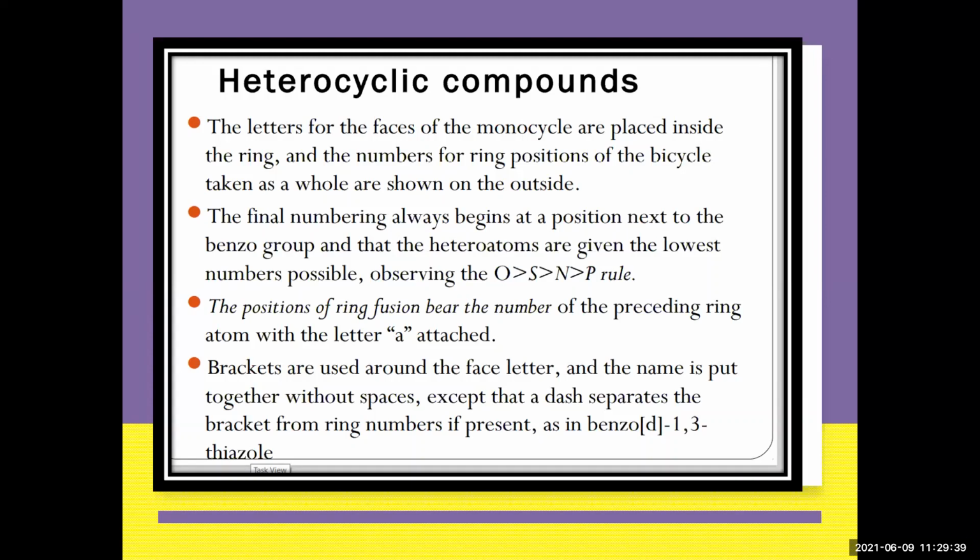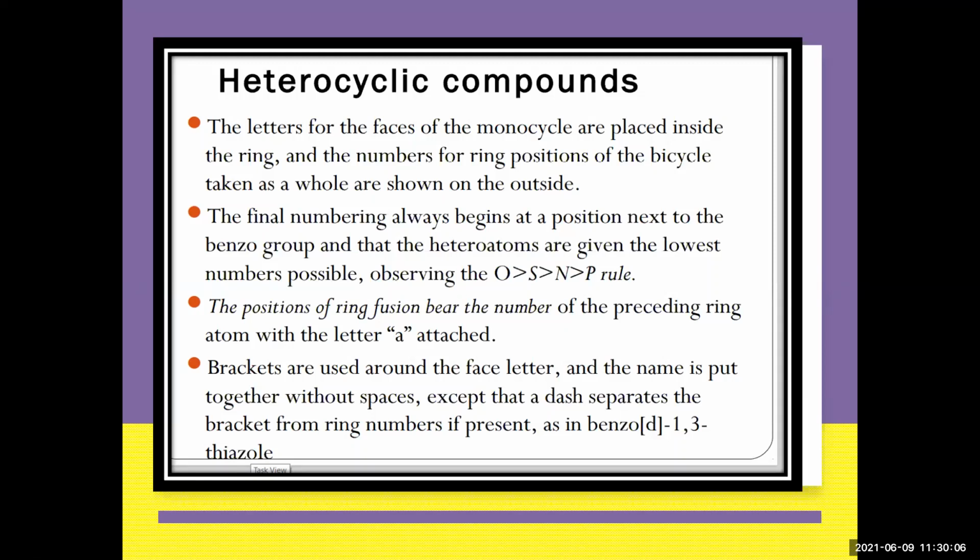The letter that faces the mono is placed inside the ring. If you see, there is a square bracket in which you write the number, and the numbers of the ring and the positions are written as a whole, shown outside. When we write, the position D dash will explain each and everything. The final numbering should always be given.